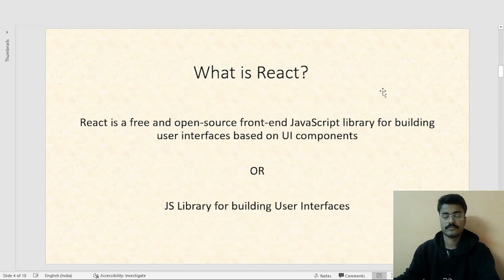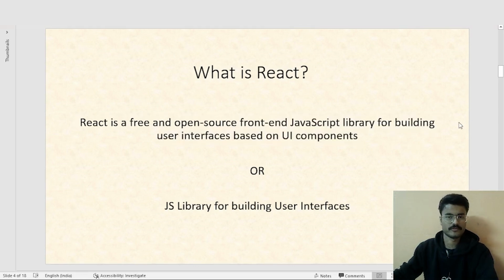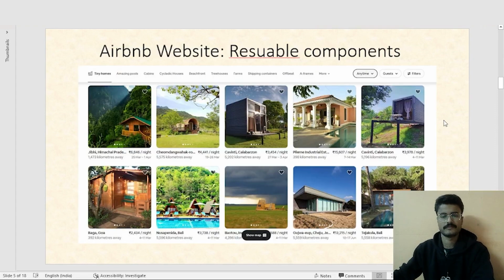Now let's answer the question, what is React? Upon Googling a bit, we can see that React is a free and open source front-end JavaScript library for building user interfaces based on UI components. I've shortened this down a bit. React is basically a JS library for building user interfaces. As the above definition suggests, UI components is an important point here. We'll see what components are, what is UI, and I hope you know what JavaScript is.